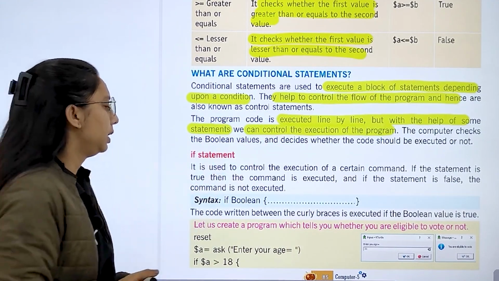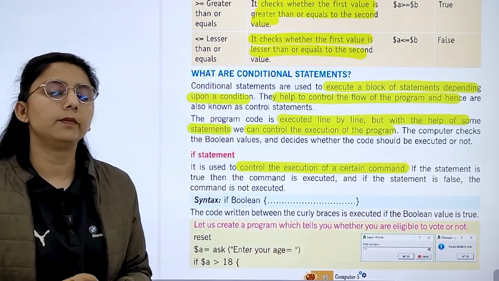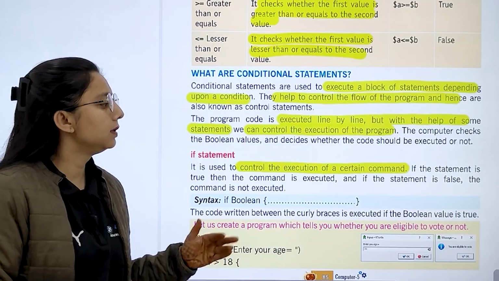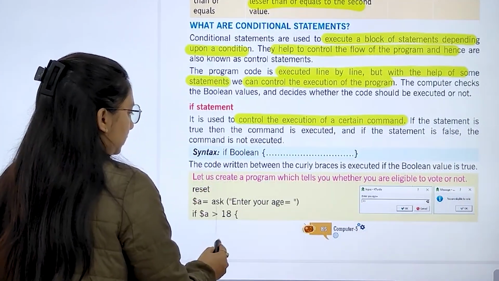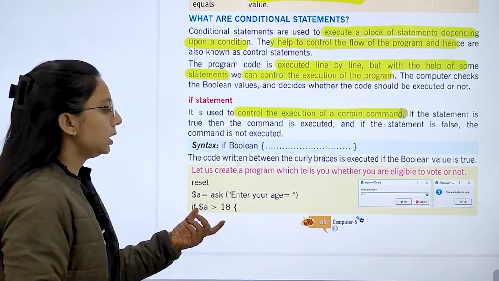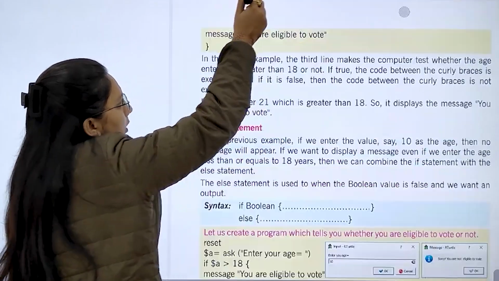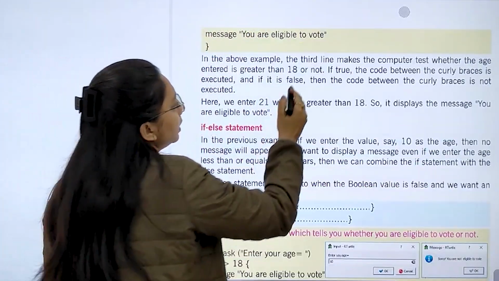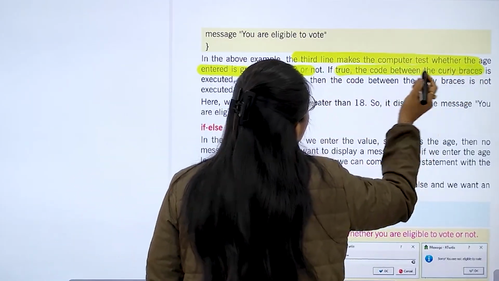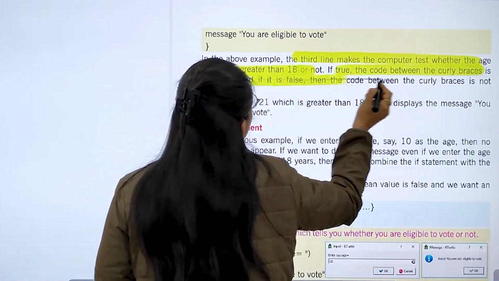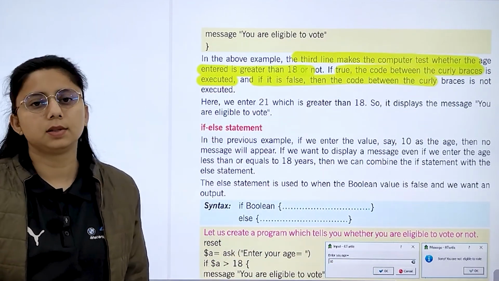Then we have the if statement. It is used to control the execution of a certain command. If the statement is true, the command will be executed. If the statement is false, the command is not executed. Here you can see a command created to check whether one is eligible to vote or not. In the above example, the third line makes the computer test whether the age entered is greater than 18 or not. If true, the code between curly braces is executed, and if it is false, then the code between the curly braces is not executed.